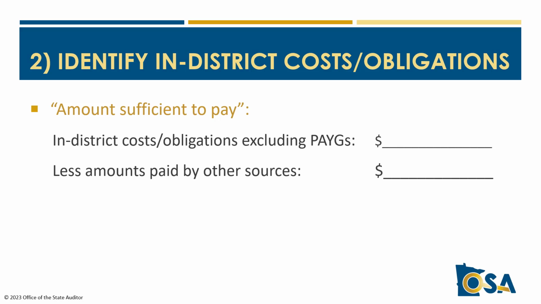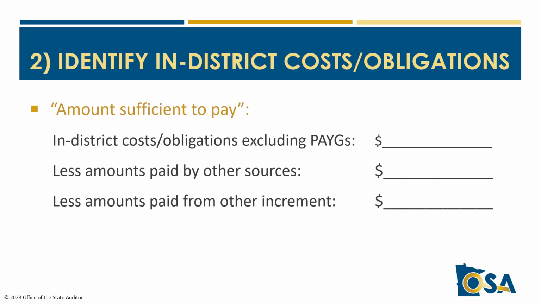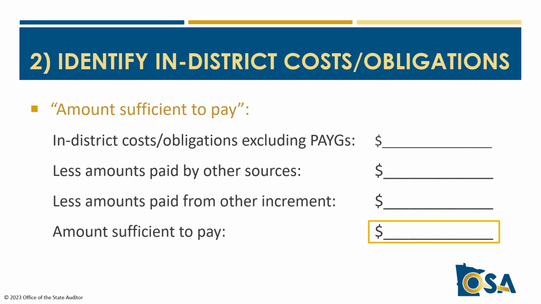When we get to Step 5 and talk about identifying cumulative tax increment revenues, we'll see that the measure of cumulative increment revenues only includes increment generated by the captured value, but there are other revenues that get defined as tax increment in statute, like interest earned on increment balances, lease and sale proceeds of properties purchased with increment, etc. As these other increment revenues are also used to pay in-district obligations, they should also be subtracted here to identify the remaining amount of in-district obligations for which cumulative increment revenues generated by captured value will be sufficient to pay.